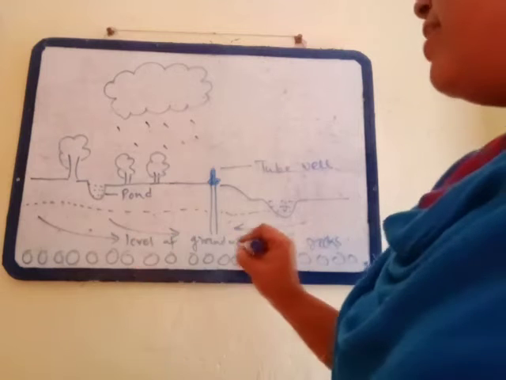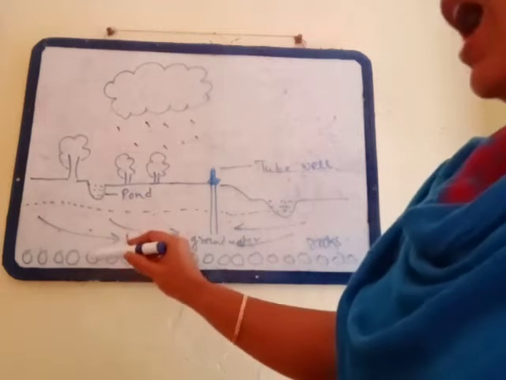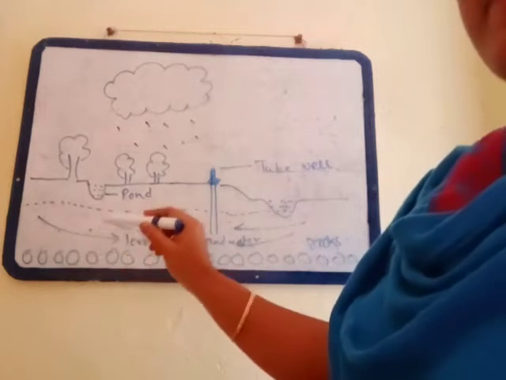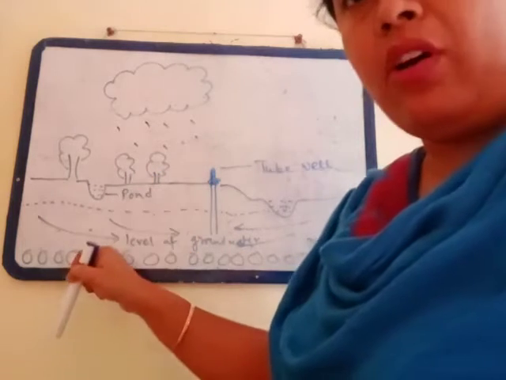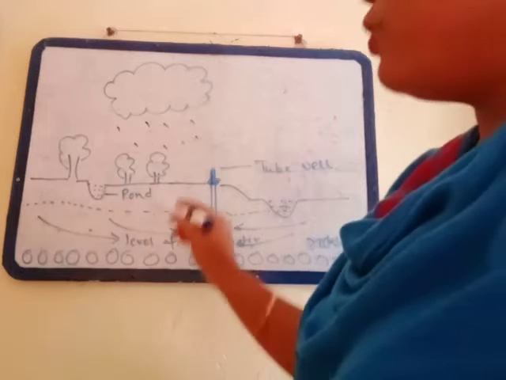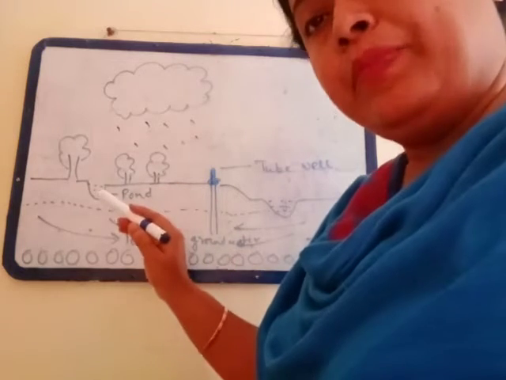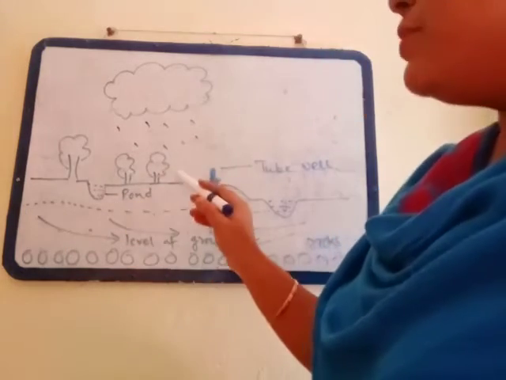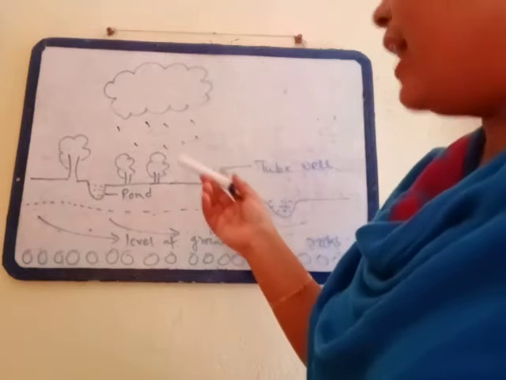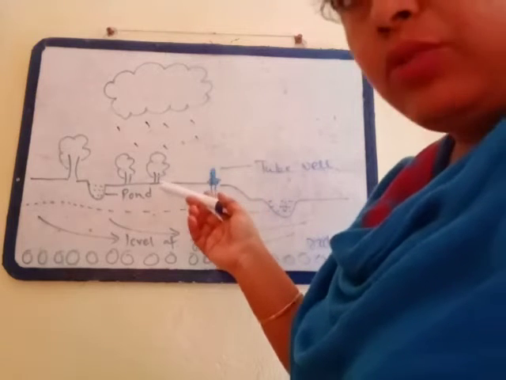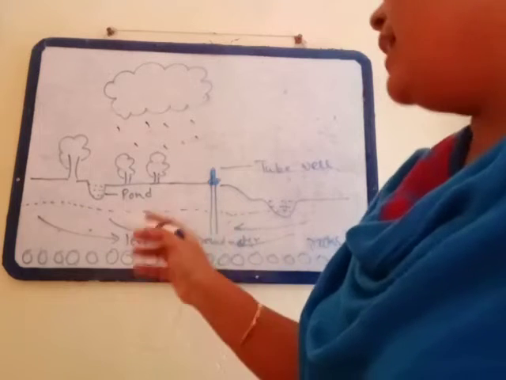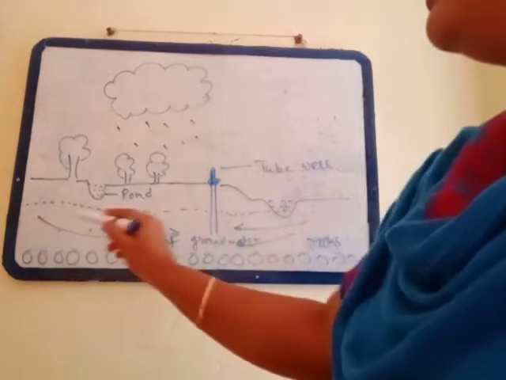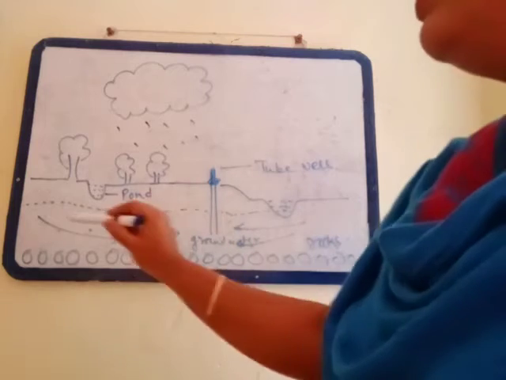So this is the layer of rocks, and up to that the water can come, and water cannot pass through this layer of rock. That means in this portion water can stay. Water comes from the rain, and water seeps through the soil, and then water goes into this portion, and this is the level of groundwater.